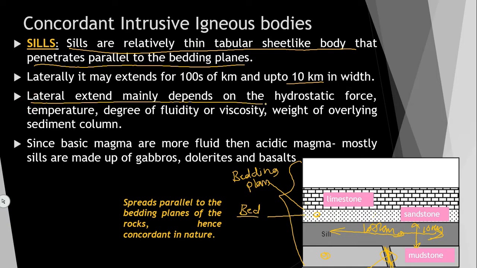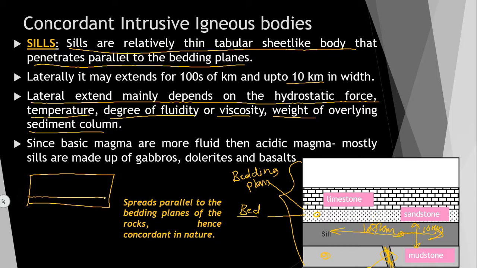Lateral extent mainly depends upon hydrostatic force and temperature, degree of fluidity or viscosity, and weight of the overlying sediment column. That means what? Suppose I draw here, these are the bedding planes, and the magma is intruding here. If the viscosity is less, it can travel for a longer distance along, parallel to this bedding plane. If the viscosity is high, it can travel for a shorter distance.